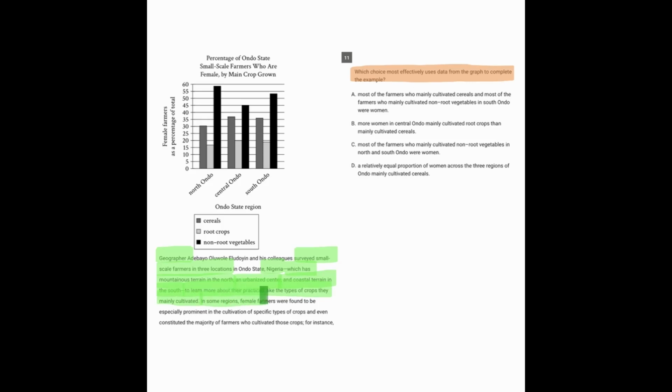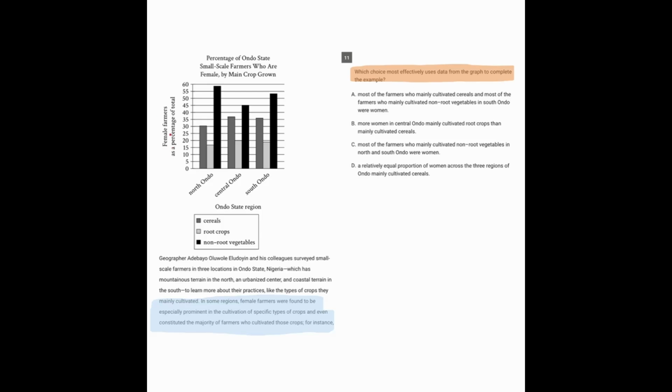In some regions, female farmers were found to be especially prominent in the cultivation of specific types of crops, and even constituted the majority of farmers who cultivated these crops. So, the big claim being made here is that female farmers were especially prominent in certain crops, even cultivating the majority of those crops. So now let's look at how the data would back up that idea.